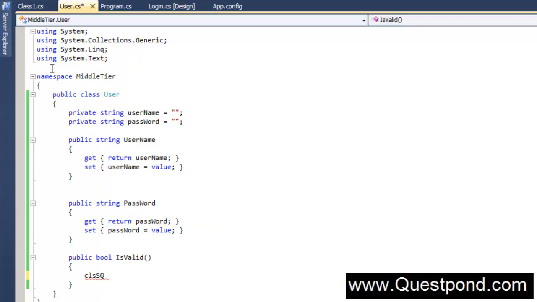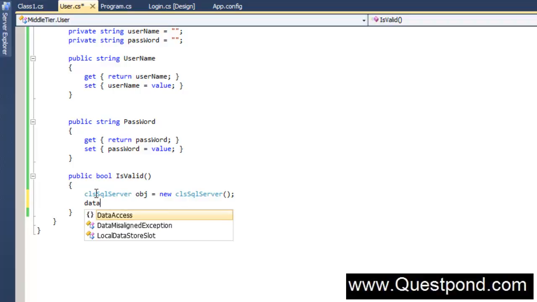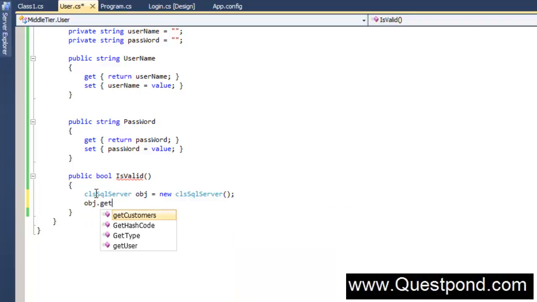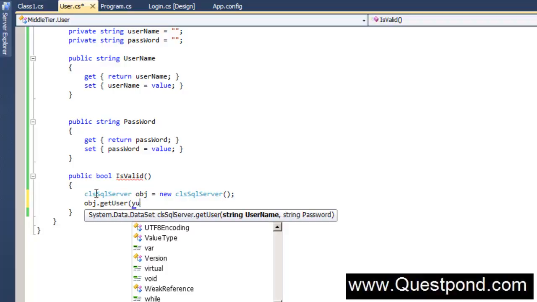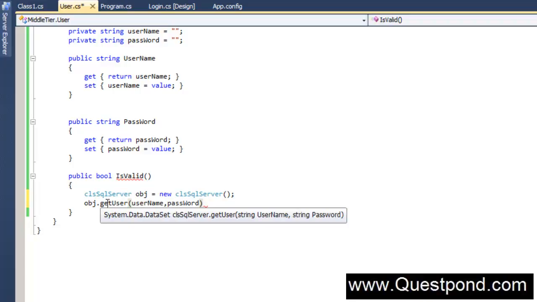Now in order to create the CLS SQL Server class here, we first have to import the data access layer namespace. So there it goes, and here we'll say CLS SQL Server obj is equal to new CLS SQL Server. And we're going to say here obj dot GetUser, username, comma, password.